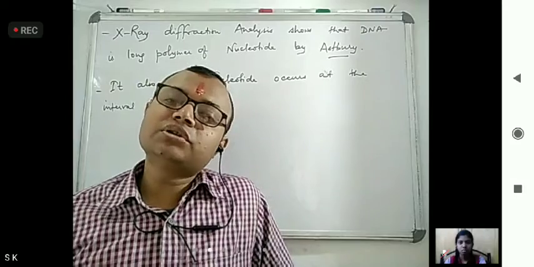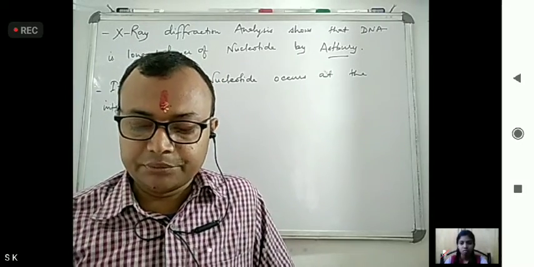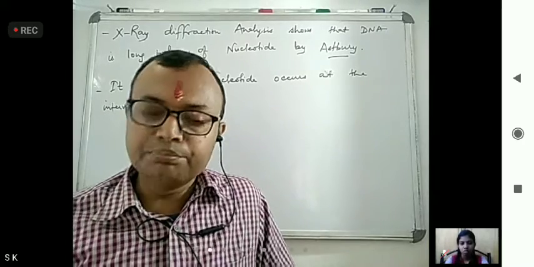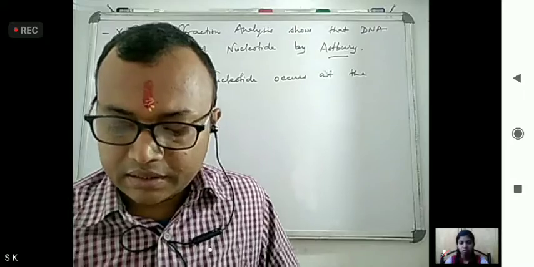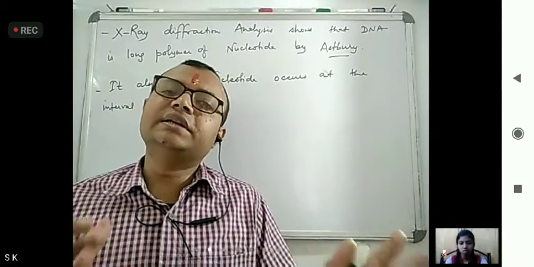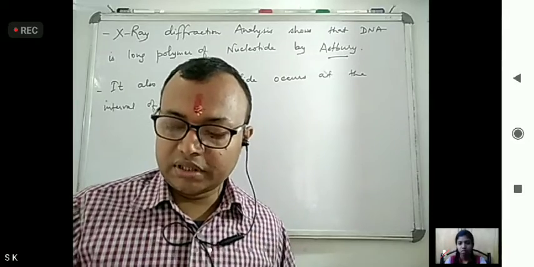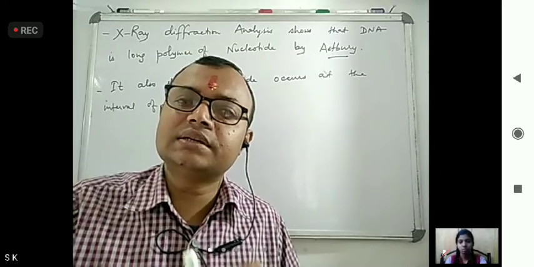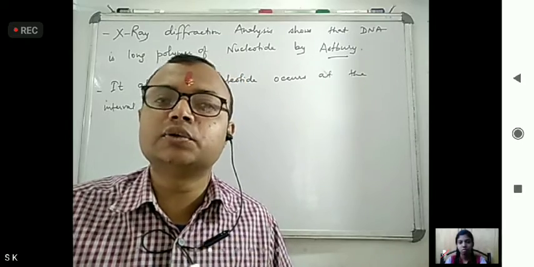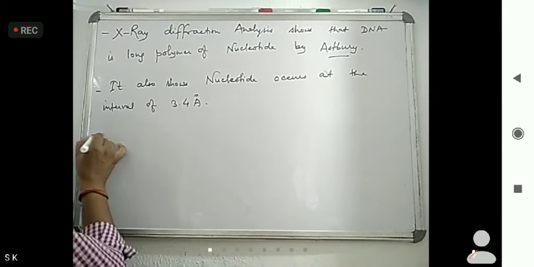And one more scientist came, Rosalind Franklin, in 1953. She improved the X-ray data sample and purified the DNA double helix. She told that this DNA contained some rule, and that rule was followed by Chargaff. So next came the Chargaff rule.